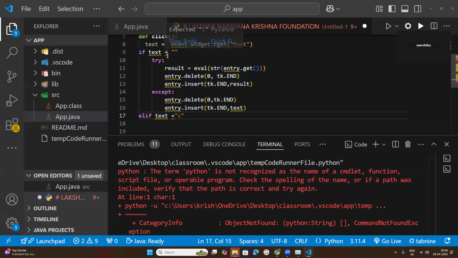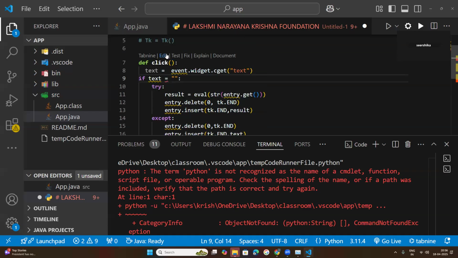Here also you have missed that colon. So here, this if statement is not terminated with the colon. Understood that?